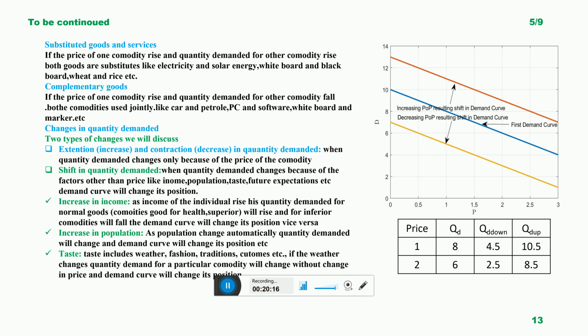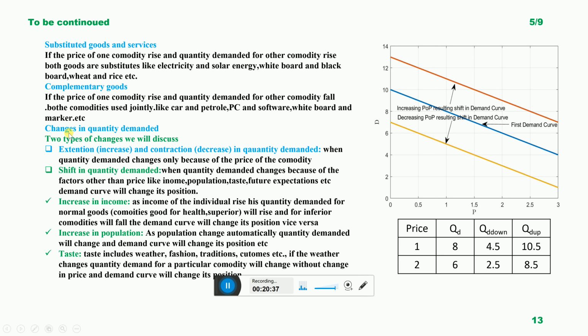Institutes are not purchasing whiteboards. So when institutes are not purchasing whiteboards, why would they purchase markers? Automatically demand for the marker will reduce. So both commodities are complementary commodities. We use them jointly at a time. If one gets expensive, demand for the other will automatically reduce.